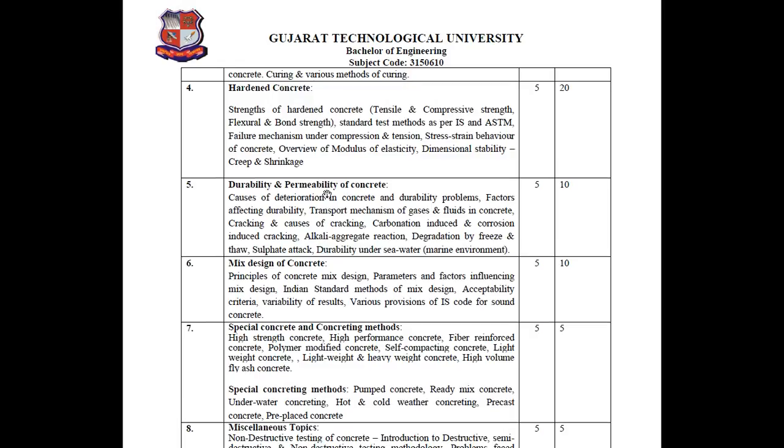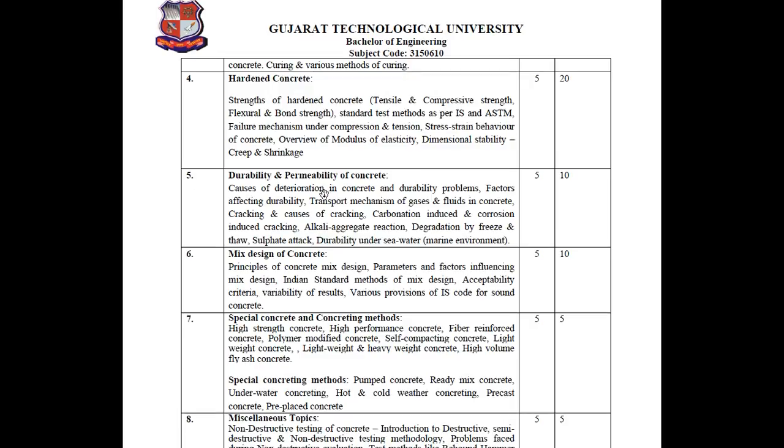Next one is durability and permeability. In this chapter, we discuss what durability and permeability are, and also the weathering effect on concrete, how it behaves and how it can provide service in various aggressive environments or severe conditions, like sea water and chemical companies, and what effects are produced on the concrete.